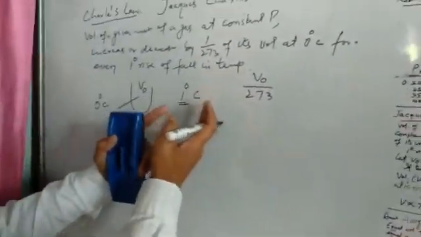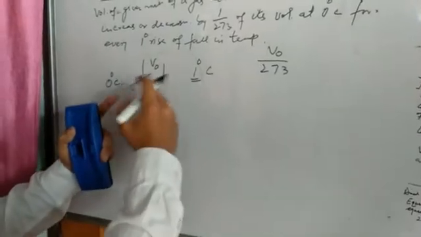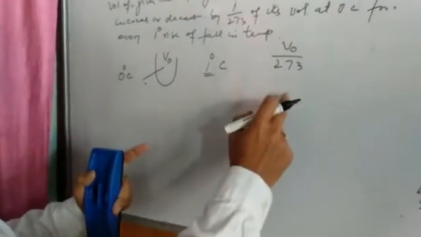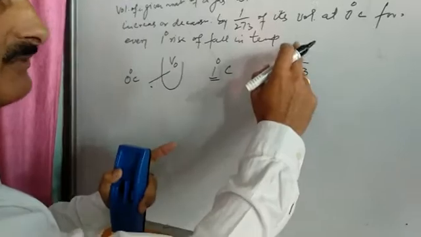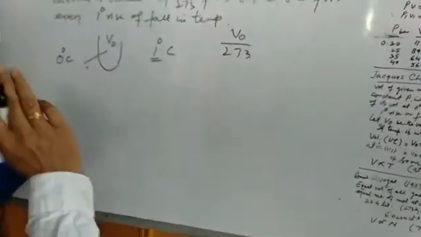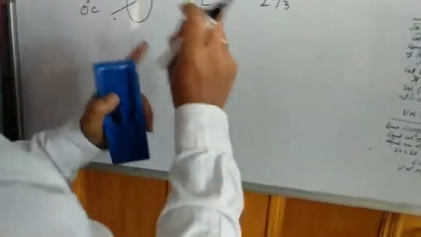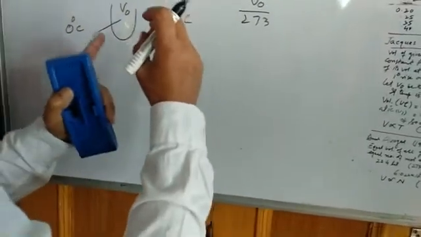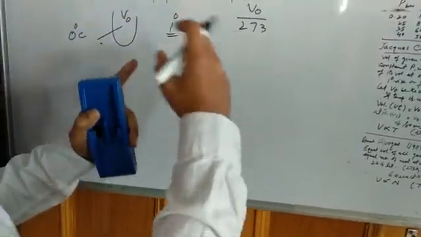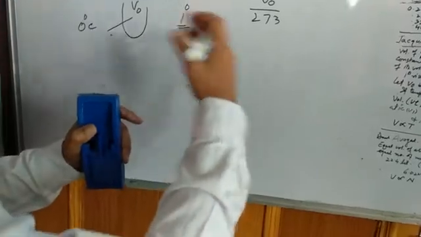Similarly, if there is a 1 degree fall, the volume will decrease by 1/273 of the original volume. So for every 1 degree rise or fall, the volume will increase or decrease continuously.